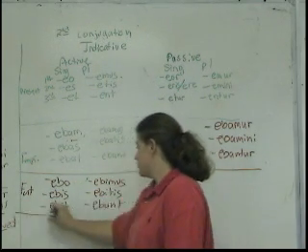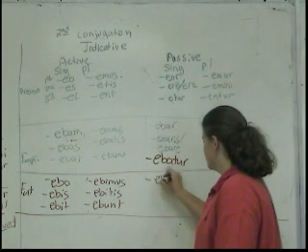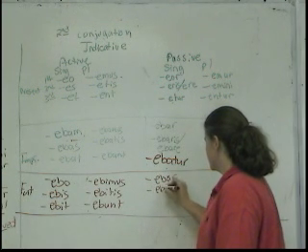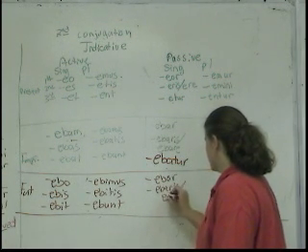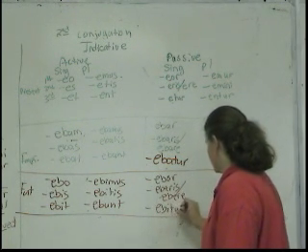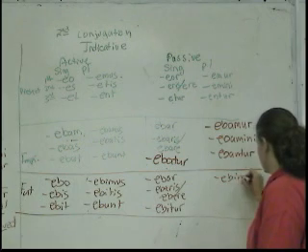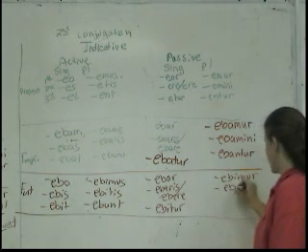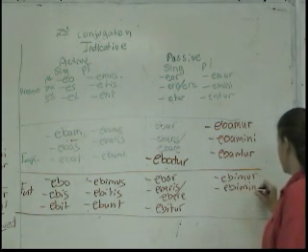And then in the passive, EBOR, EBERIS, EBITUR. Here, is it EBIMINI?